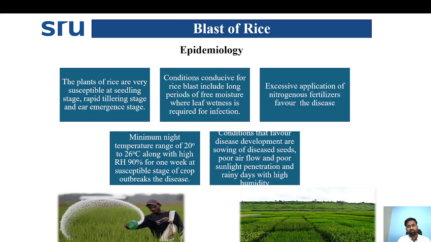Coming to the epidemiology of rice blast, the rice plants are very susceptible at the seedling stage, the rapid tillering stage, and the ear emergent stage. So these are the three stages of rice which are susceptible to blast attack.